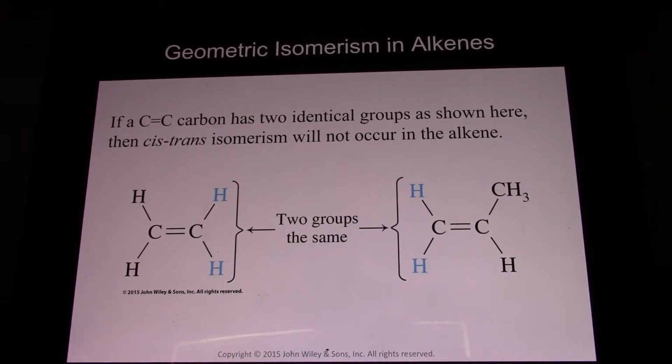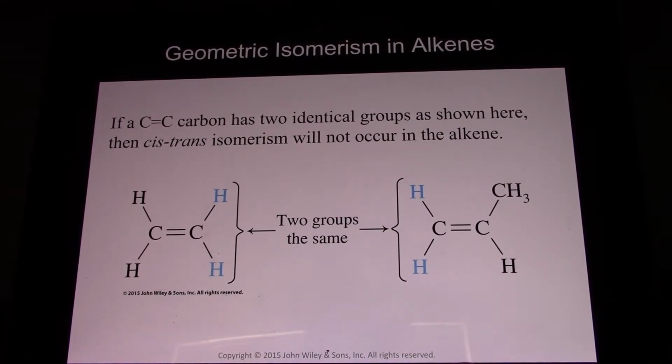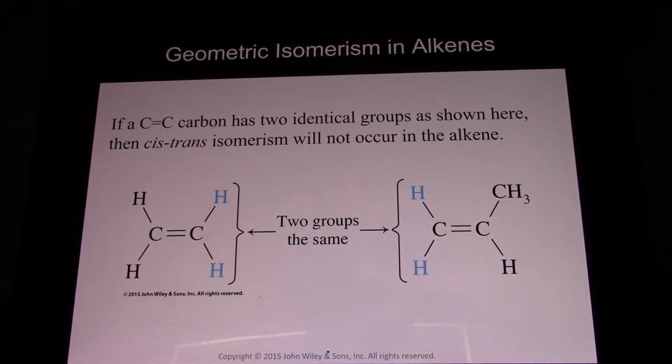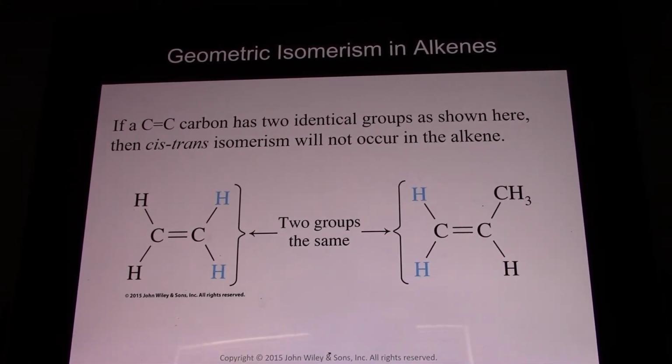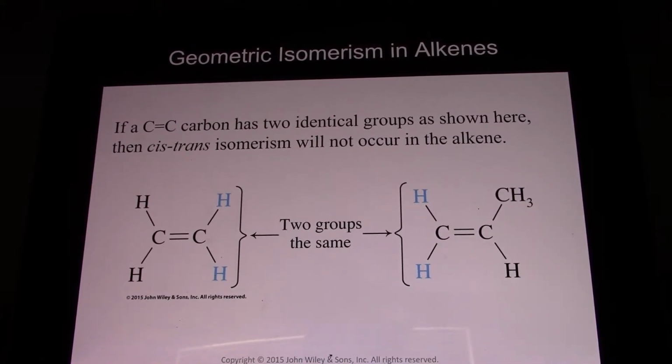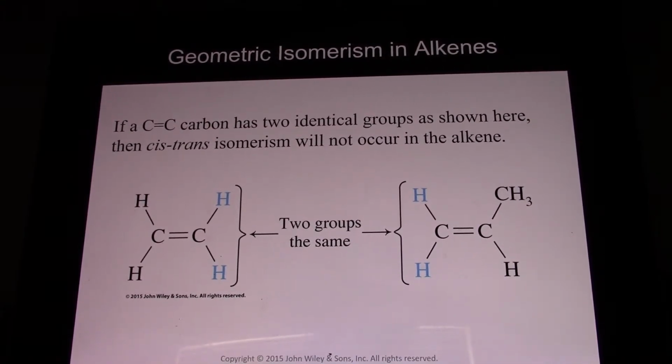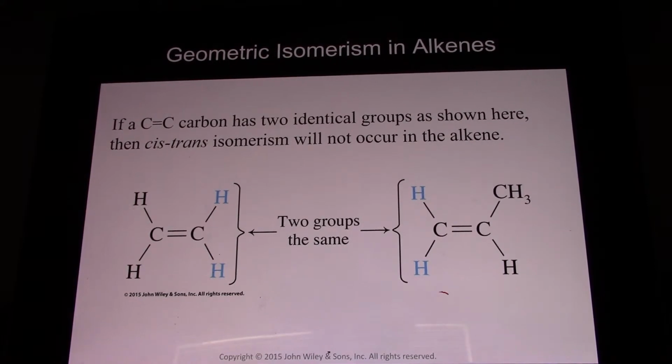If one of the carbons has two of the identical elements, then there is no cis or trans, because you can just rotate the molecule and get the exact same thing. So this is neither cis nor trans. Because this molecule is no different than this one.